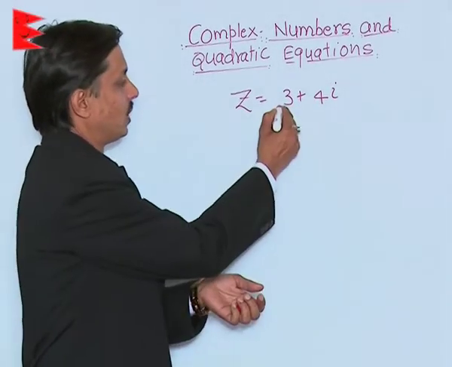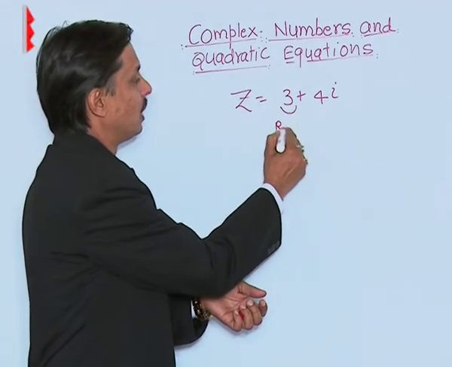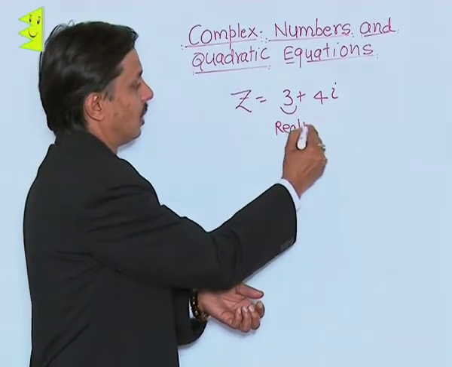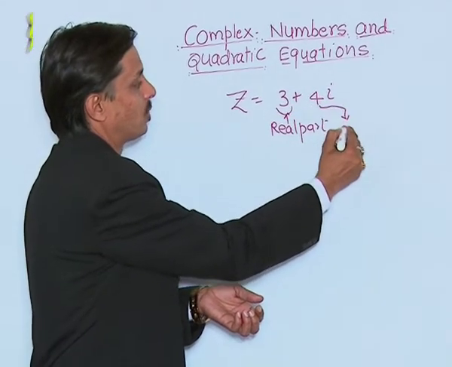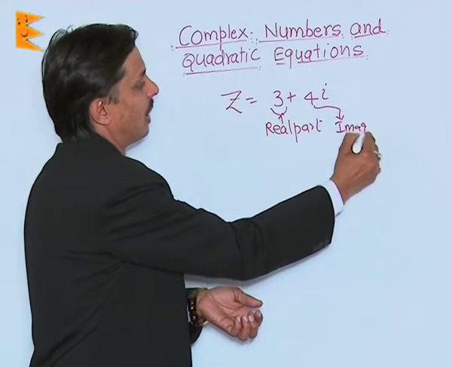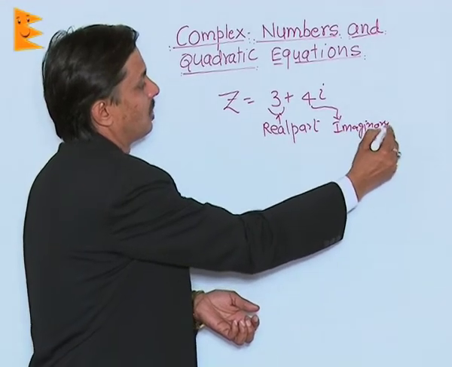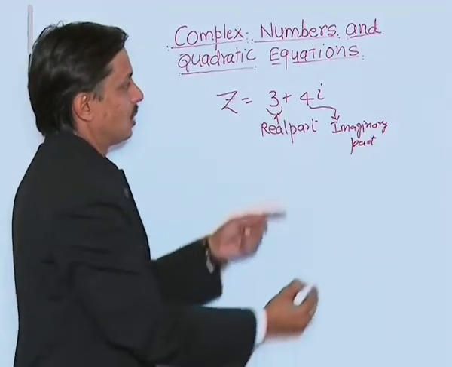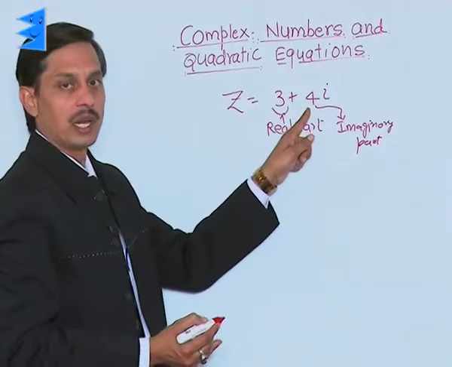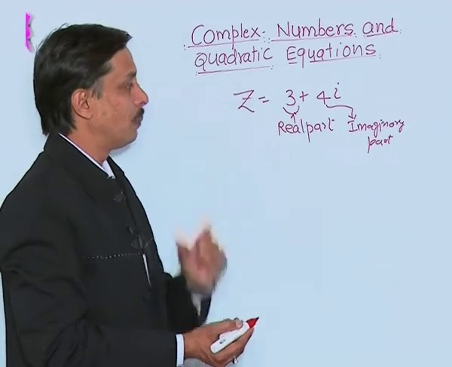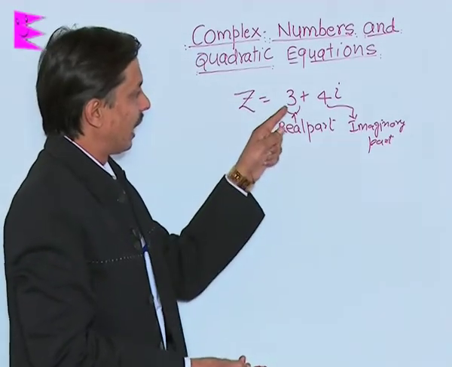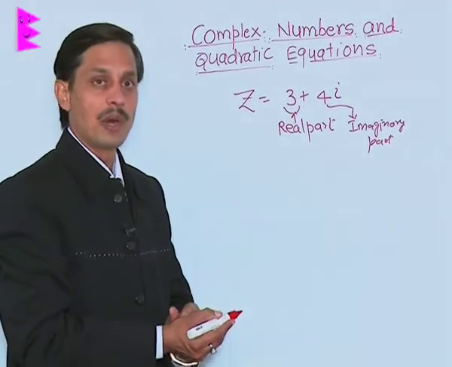We say 3 is the real part. This is the real part of the complex number and 4 is known as the imaginary part, because the coefficient of iota is known as the imaginary part, IP in short, and 3 is its real part.